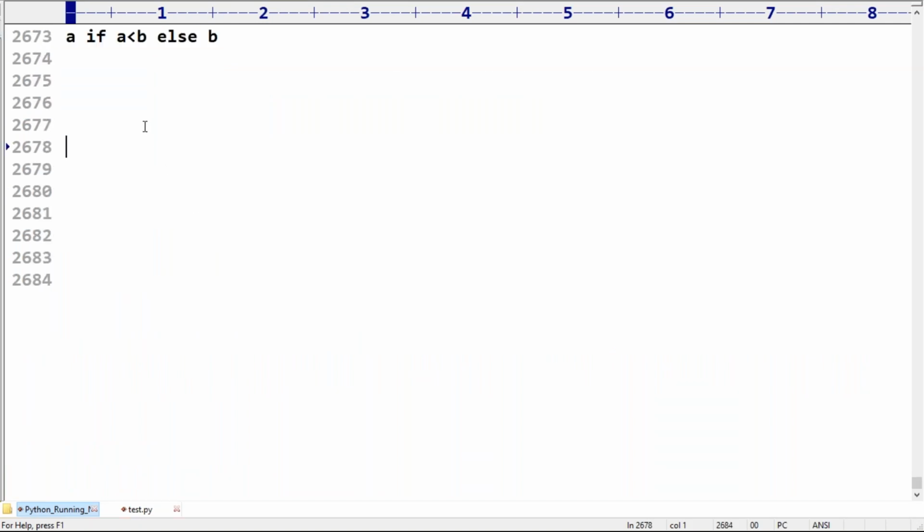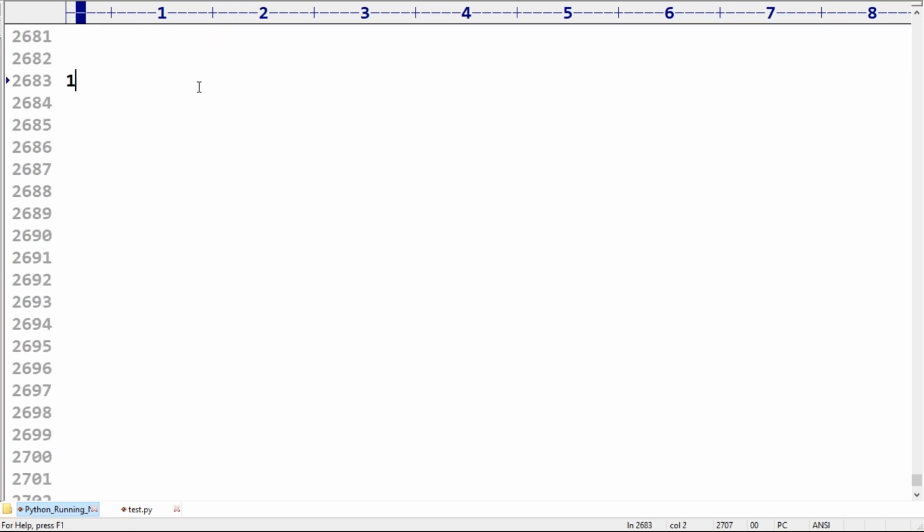Sir, I have two numbers, 10 and 20. Assume that two numbers are there, or otherwise A and B. If A is less than B and this condition is true, which is the minimum value?